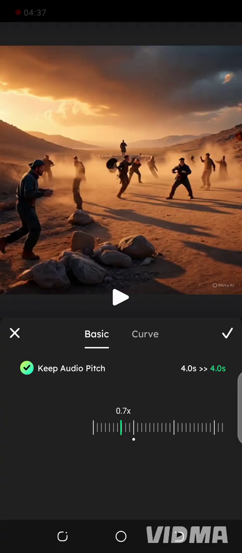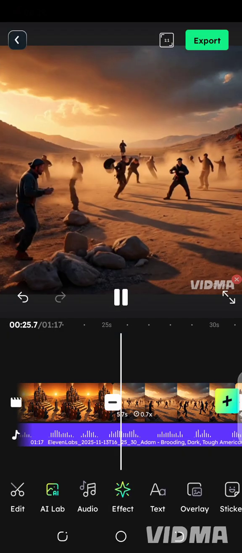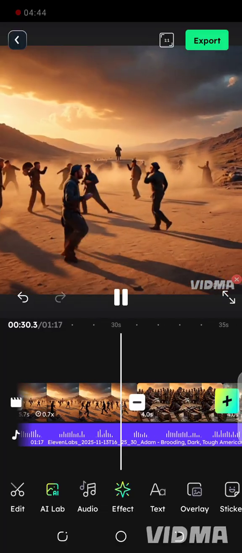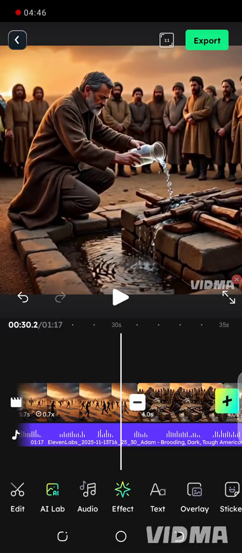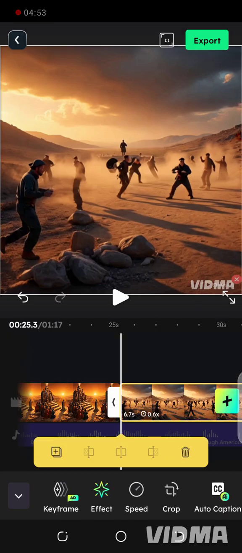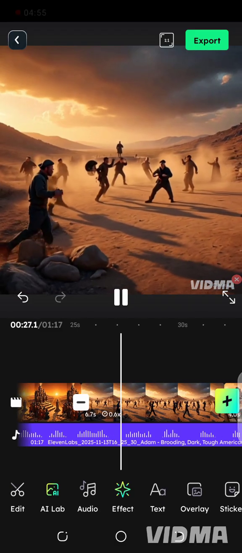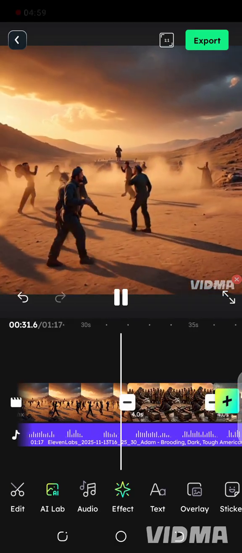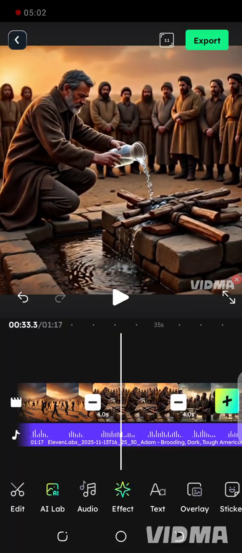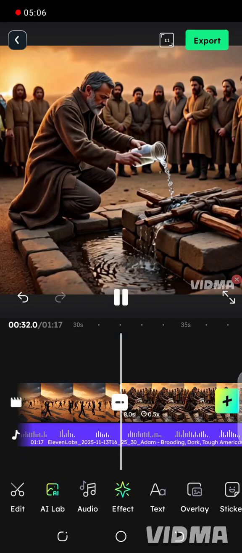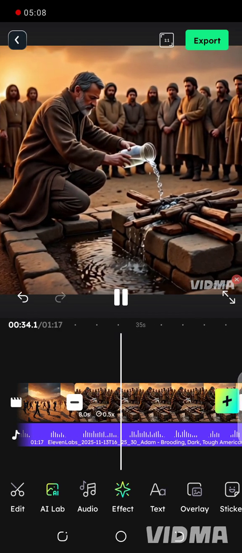Now I'm reducing the speed in every place. I reduced the speed for this one. I saw that the speed is not enough, so I still have to reduce it again. Now I saw that this one matches, so I moved on. That is how you'll be doing it, little by little. You will edit it, calm down, and make sure the storyline matches.